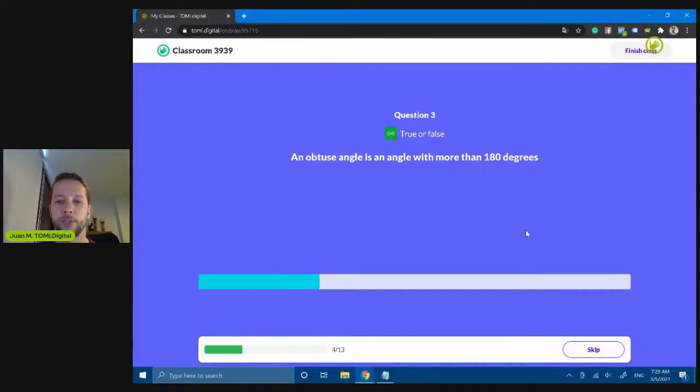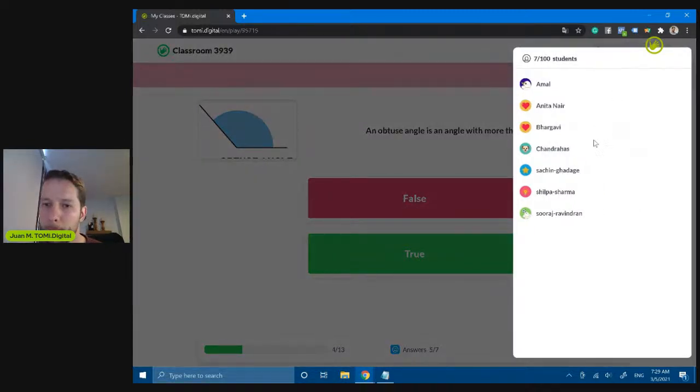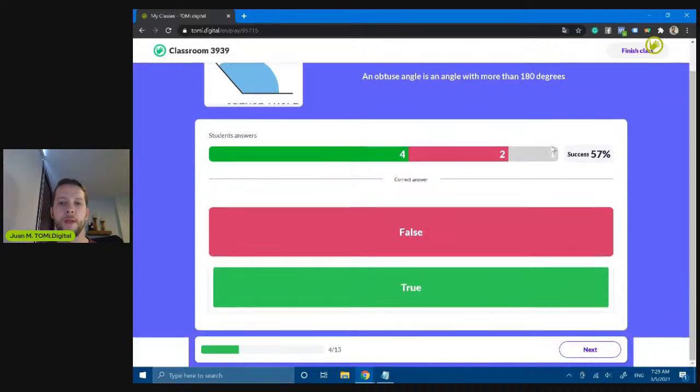We have many questions to answer. An obtuse angle is an angle with more than 180 degrees. That's true or false? Great. 4 right answers, 2 wrong answers, and 1 of you didn't answer. So let's move forward because we have many questions to answer.